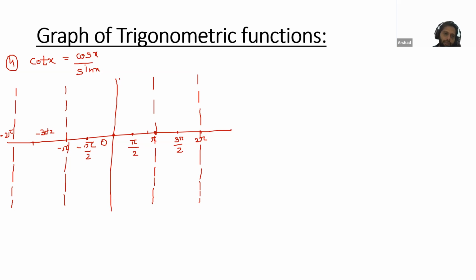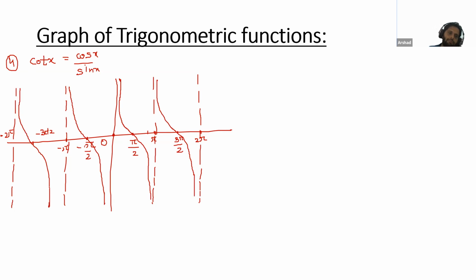Okay, so the graph will be like this. For 0 it will go to infinity, and for this 0 the graph crosses the axis. Similarly here, this will be its direction. Similarly here. Okay, so this is the graph.